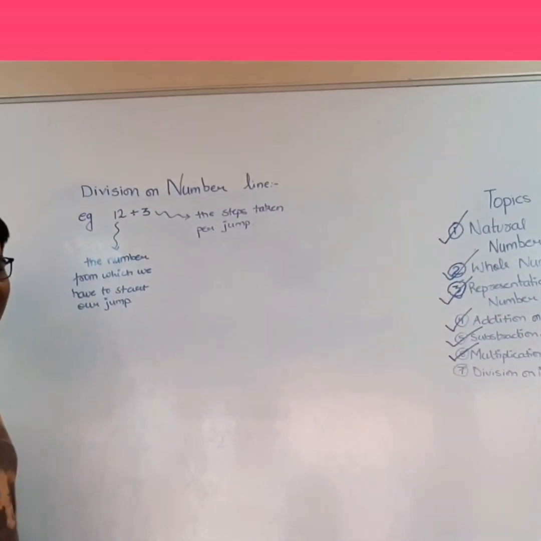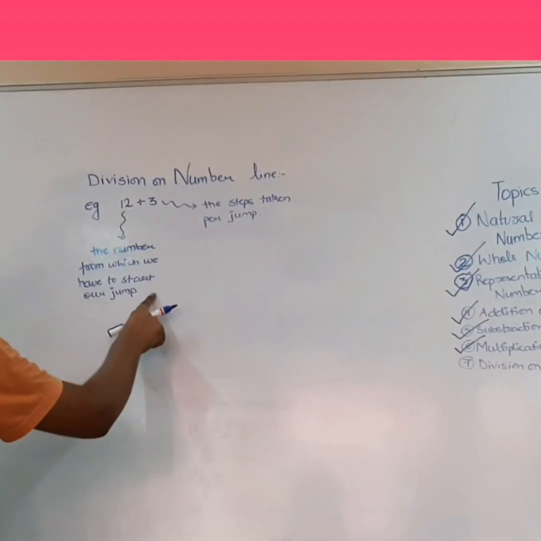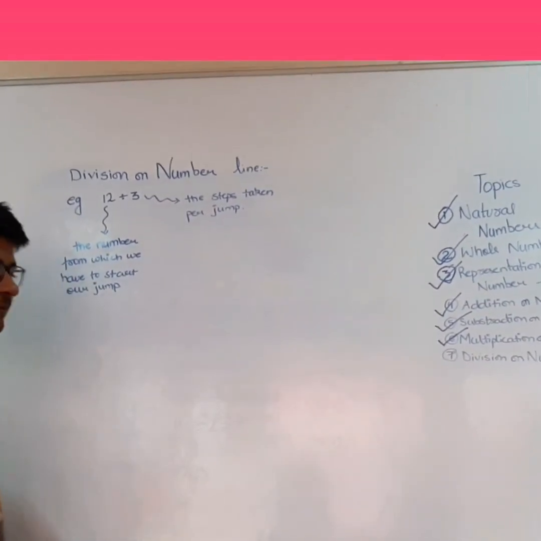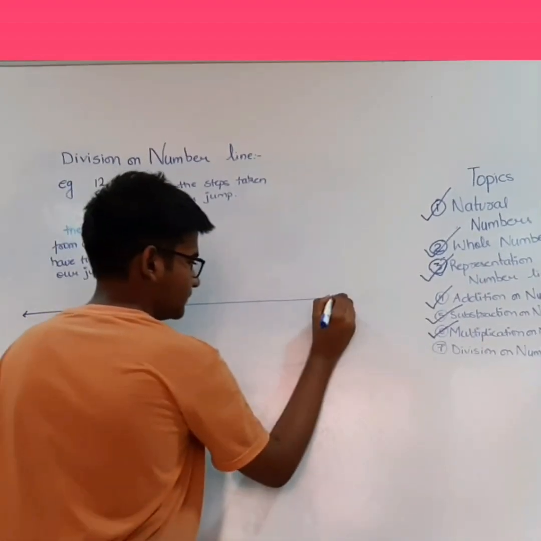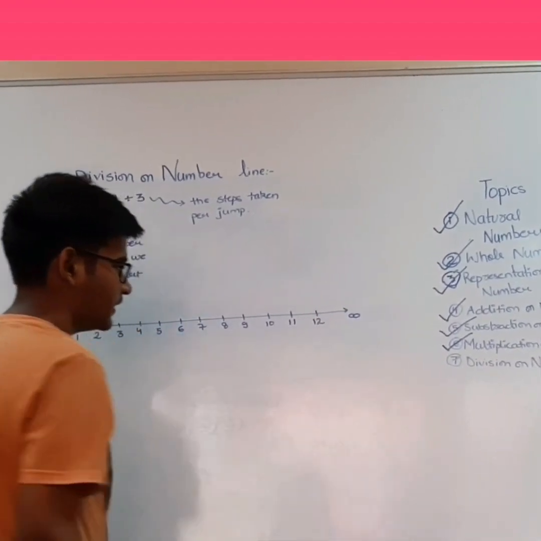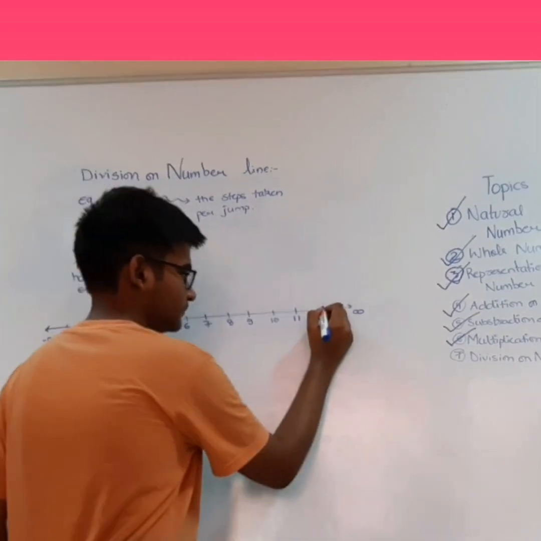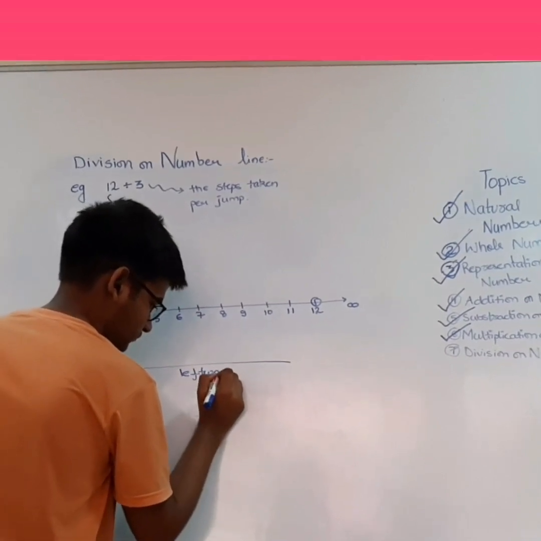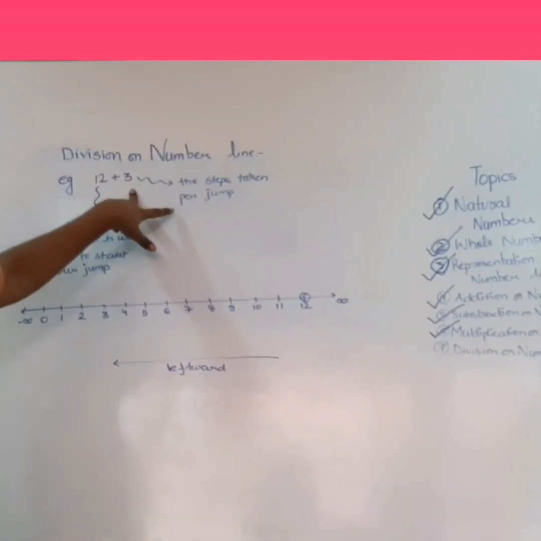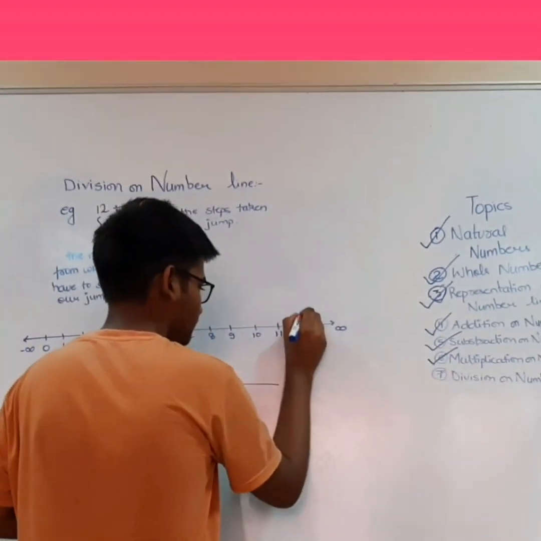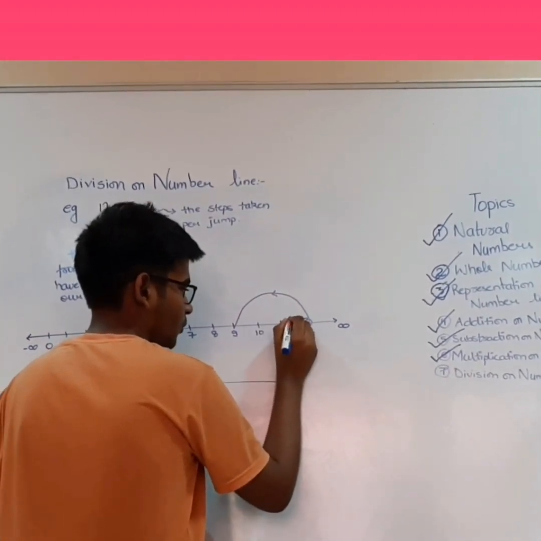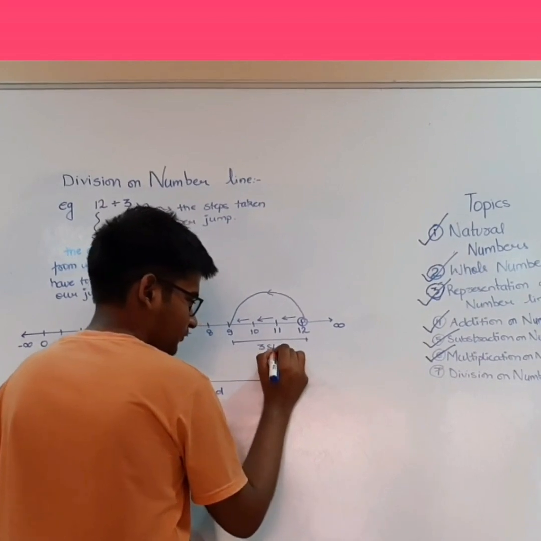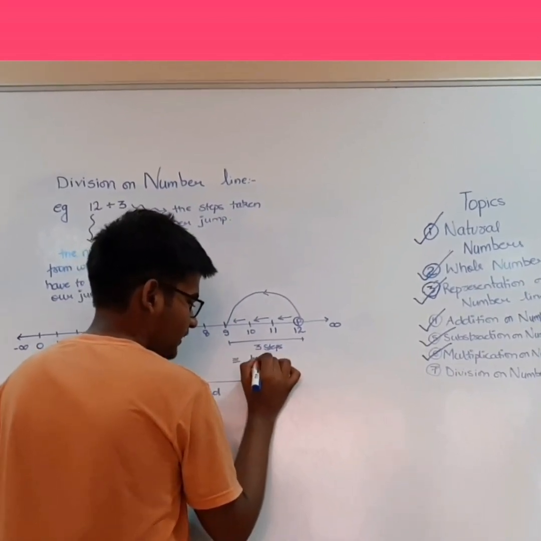So let us take another example. Let us say 12 divided by 3. In this, 12 represents the number from which we have to start our jumps, and 3 is the steps taken per jump. So let us draw the number line. We will start from 12 and move leftward. Since we have to take 3 units per jump, first jump, 1 step, 2 step, 3 step. 3 steps is equivalent to 1 jump.